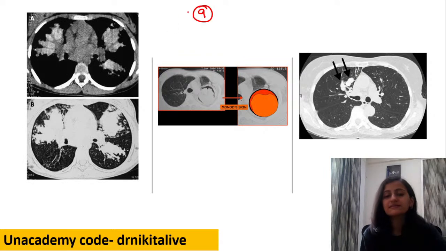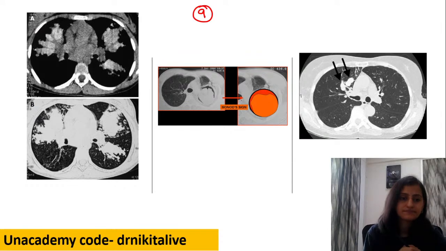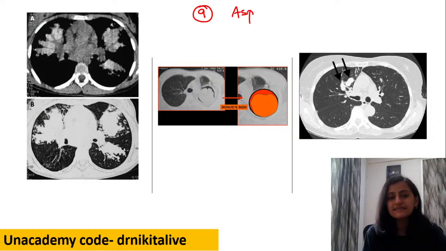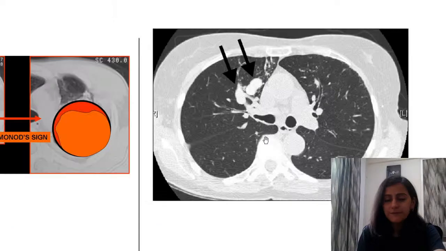What do you think is this infection here? Look at all the images. One sign has also been labeled. Yes. So this is your fungal infection, that is Aspergillus. So what we are seeing here is ABPA.